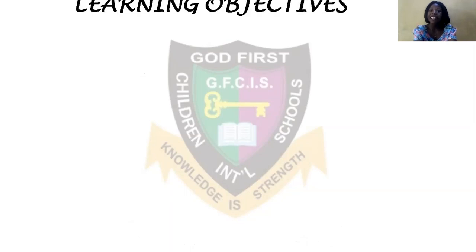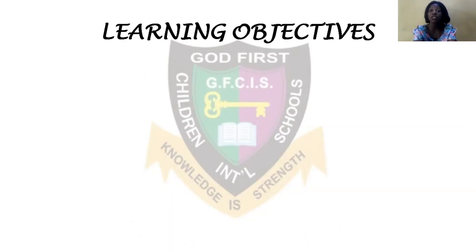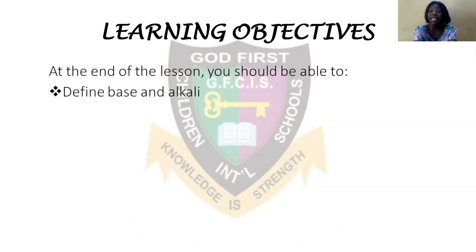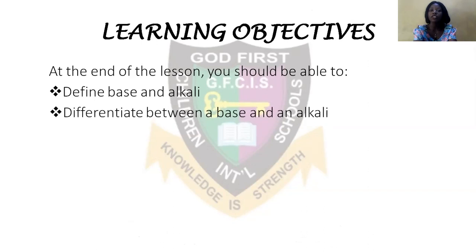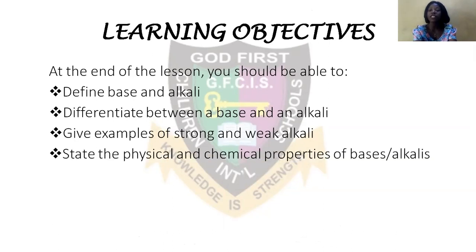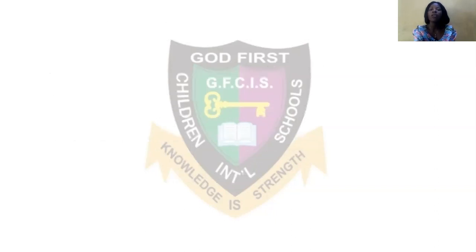At the end of this class, there are specific things you need to learn. Number 1 is that you should be able to define a base and an alkali. You should be able to differentiate between a base and an alkali. You should be able to give examples of strong and weak alkali, state the physical and chemical properties of bases and alkalis, and then state the uses of bases and alkalis. Now let's look at what bases are.